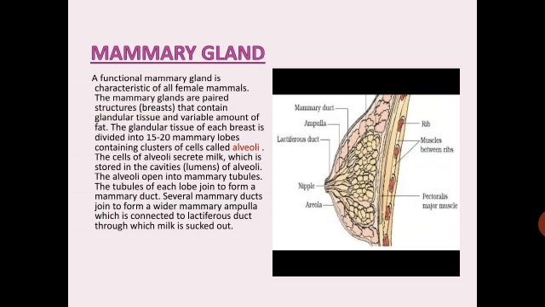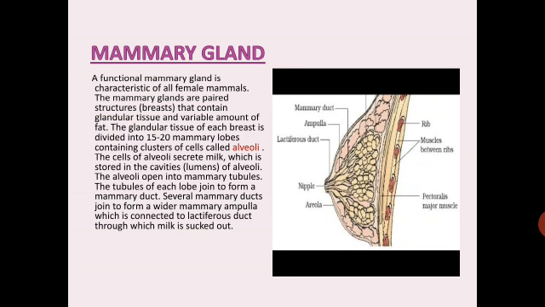Coming to the mammary gland, again this diagram has also been asked many a time in the exam. Please practice the diagram. A functional mammary gland is a characteristic of all female mammals. The mammary glands are paired structures that contain glandular tissue and a variable amount of fat.